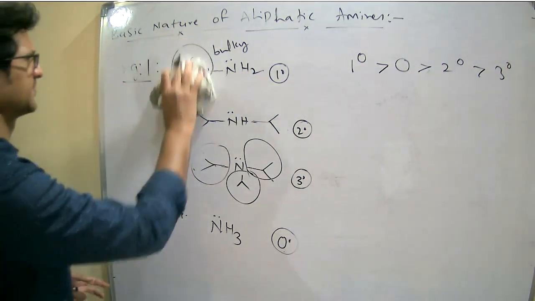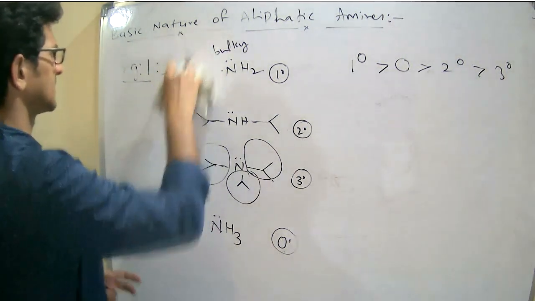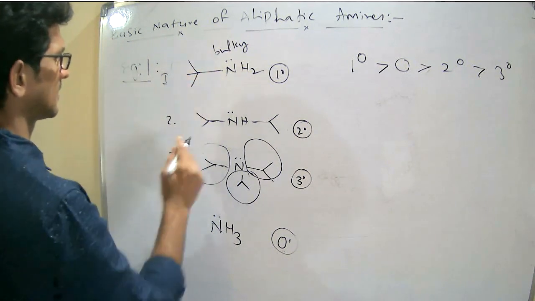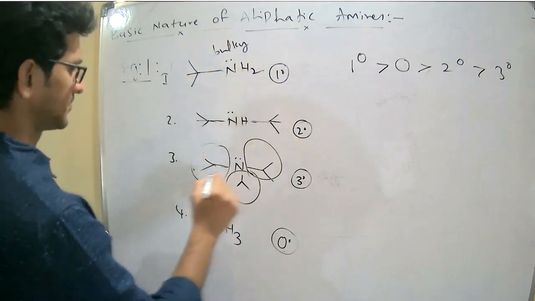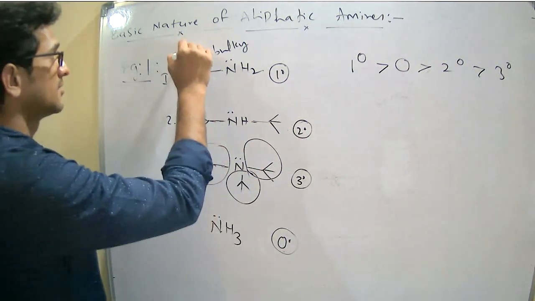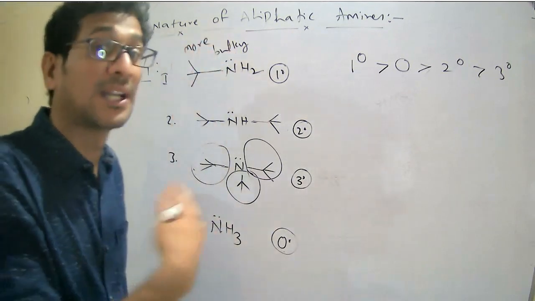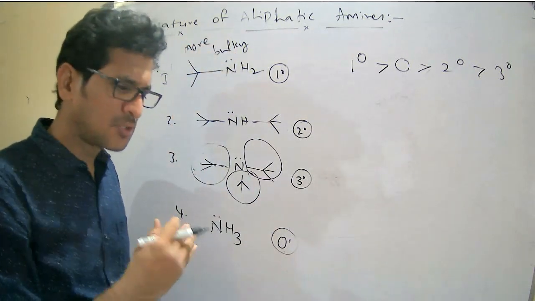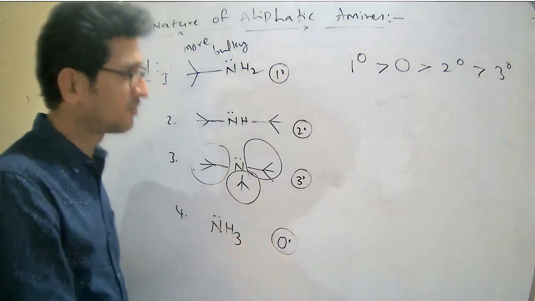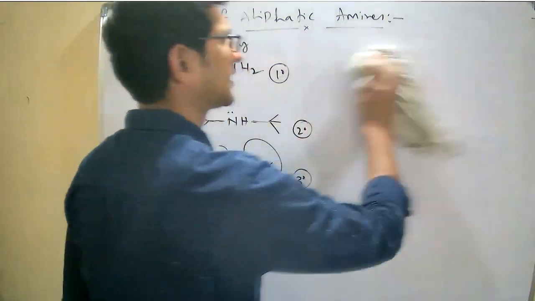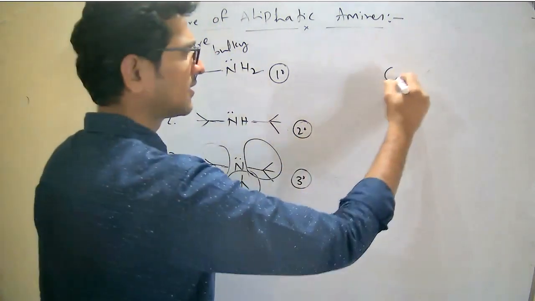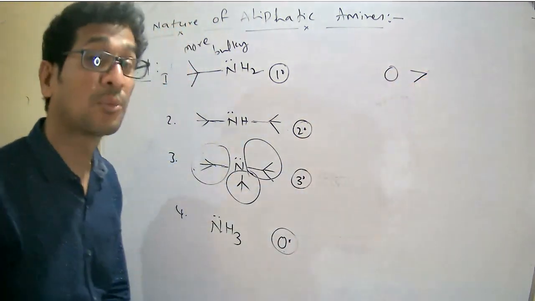Next, tertiary butyl. This is a more bulky group than the isopropyl group. Therefore, here there is no inductive effect dominance. So here ammonia is more basic.